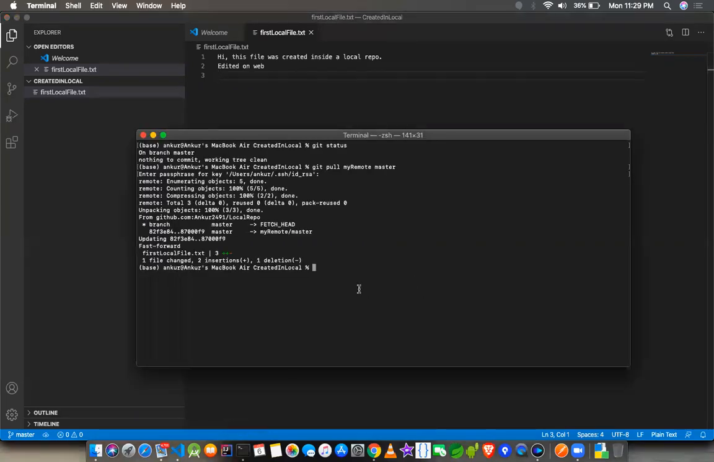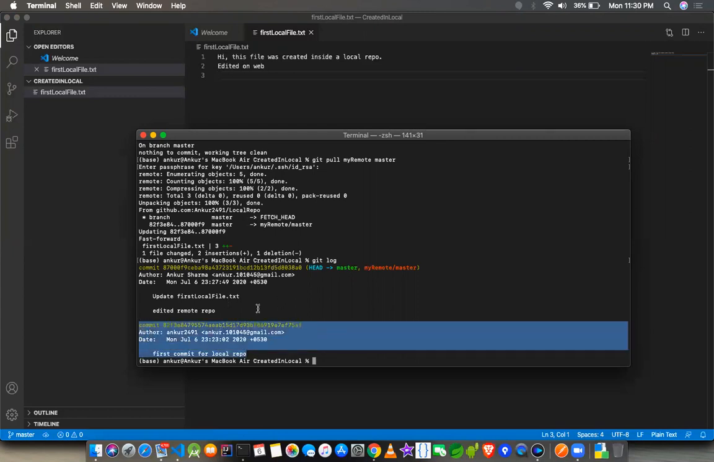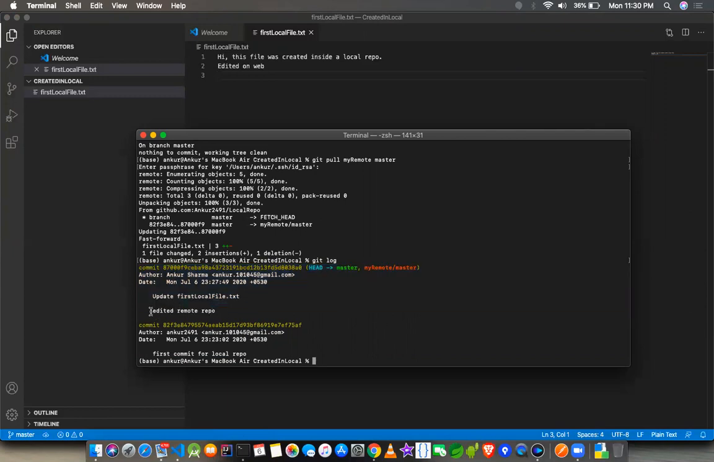Now, if I want to see what changes happened in the meanwhile, I can just go git log, and you can see it will be in stack mode. So this was the first one which we did. The second one which we did just now on the web jumped to the top because it is a stack-level commit, so it is a last in, first out kind of thing. So this was the edited remote repo.